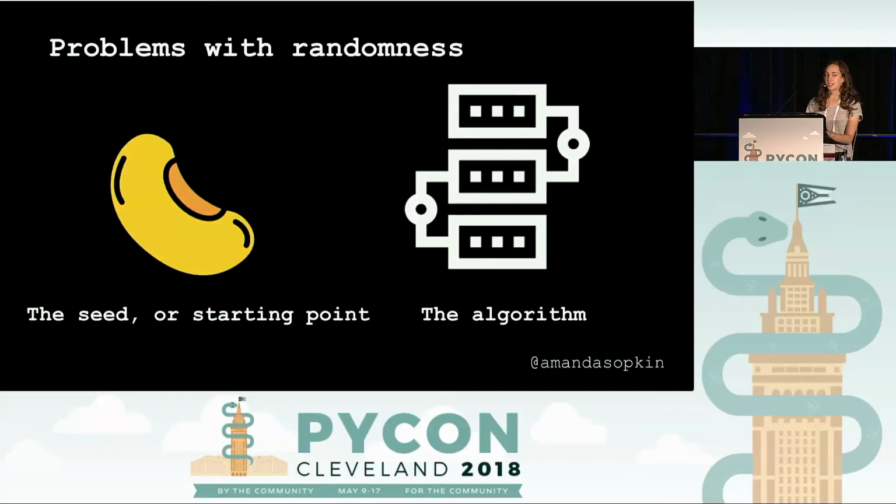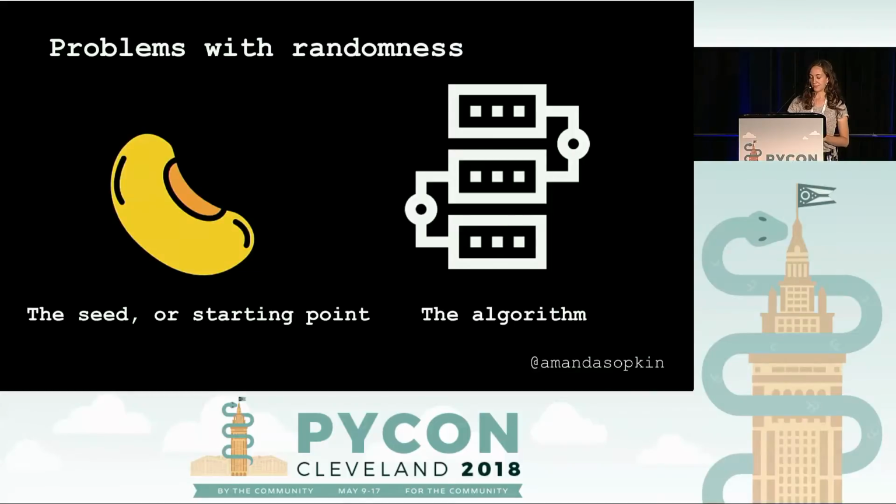Now that we understand why this is worth talking about, I'm going to introduce some terminology. When we're talking about problems with a random number generator, it's going to be either with the starting point, or the seed, or the algorithm. So basically, if you look at a typical way of generating randomness, we'll start with some number, which is the seed, and then we'll go through a series of steps, which is the algorithm, to produce some output. For most of the things that we'll talk about today, if they're not random enough or if there's some problem, it's going to be either because of what we're putting in, which is the seed, or the algorithm that we're using.